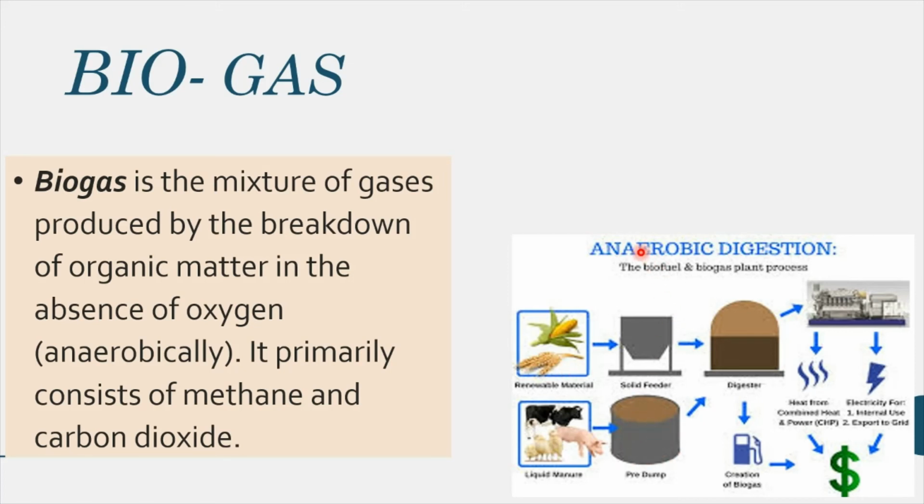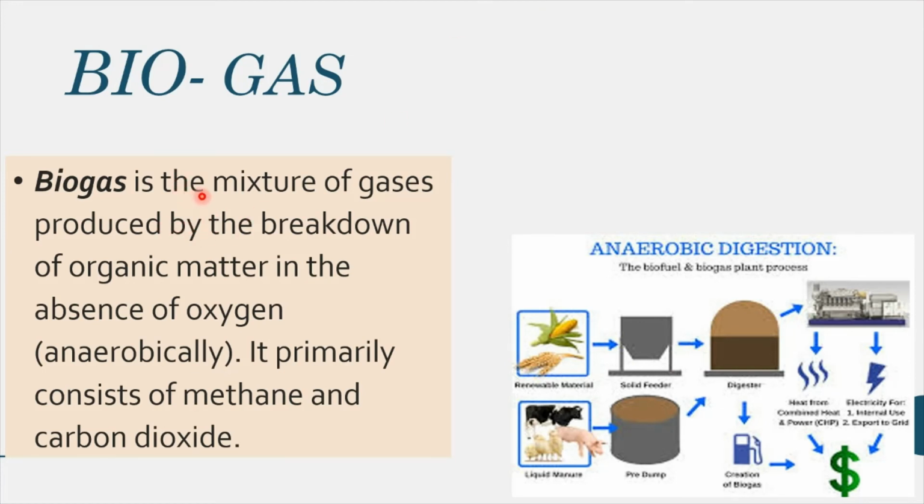That is called anaerobic digestion. Without oxygen, it is dumped in this pit, in a can, and while it is breaking down, we are creating a lot of biogas.